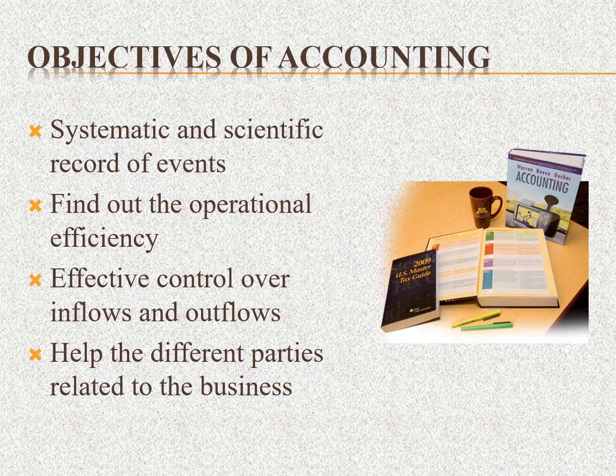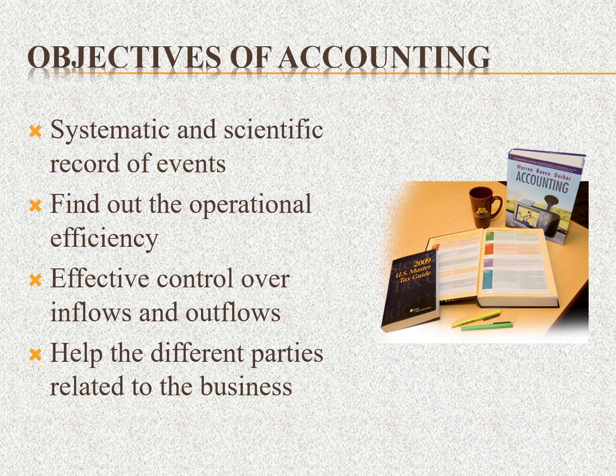The second one, now let us discuss the objectives of accounting. The first one: systematic and scientific record of the events. This means how systematic the process is. Which one is the debit and which one is the credit, and finding out the operational efficiency. What are the income and expenses inside the organization? That is the operating part of the accounting process.